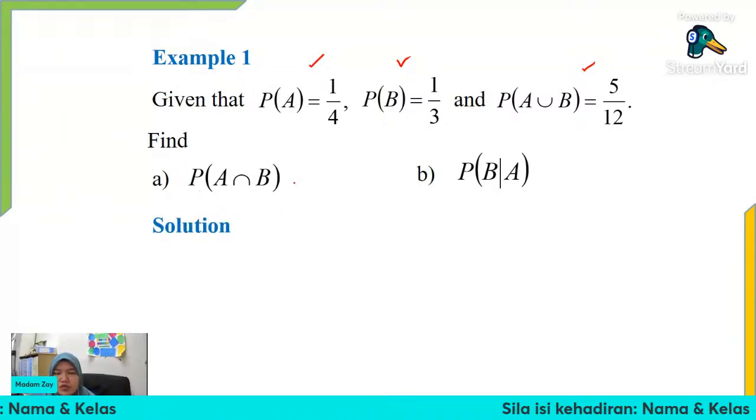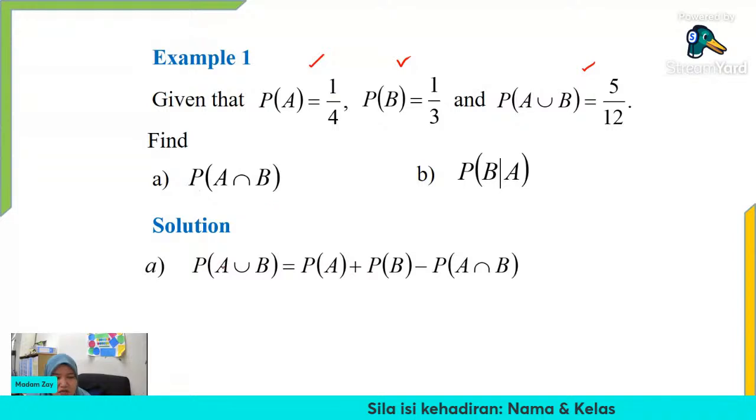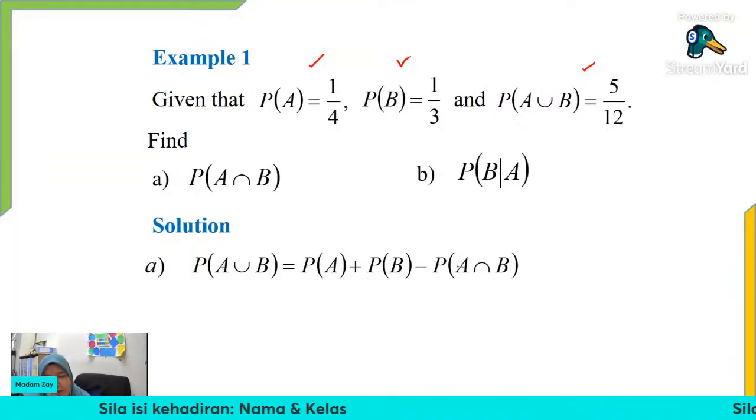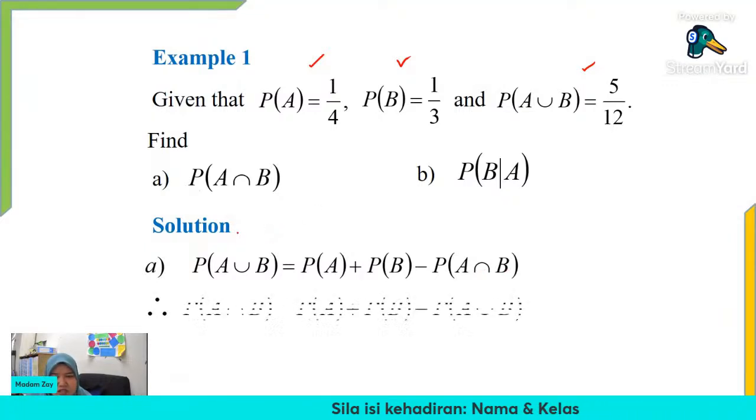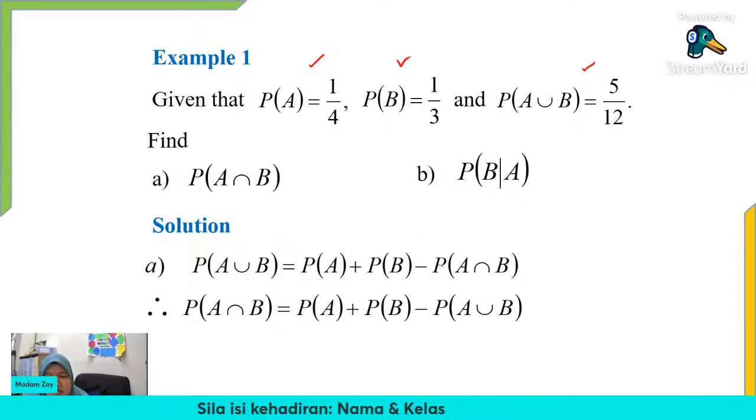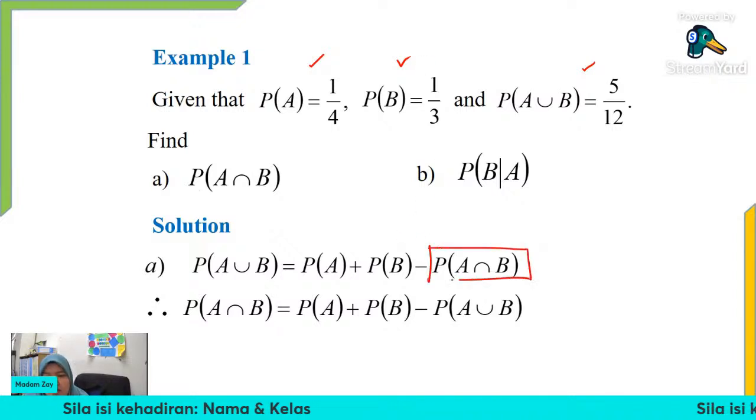So we use the union formula, which is probability of A union B equal to probability of A plus probability of B minus probability of A intersect with B. We already know the union, which is equal to 5 over 12, so we can rearrange with the probability of A intersect with B as the subject.